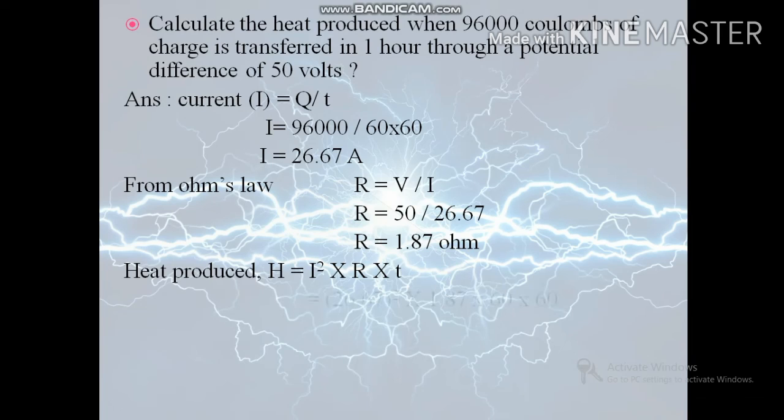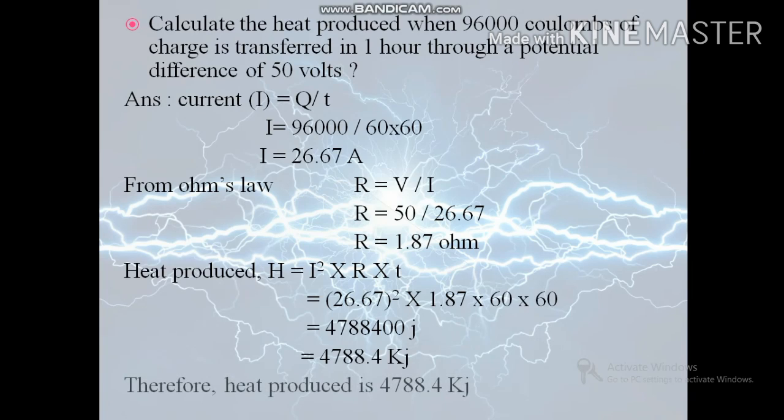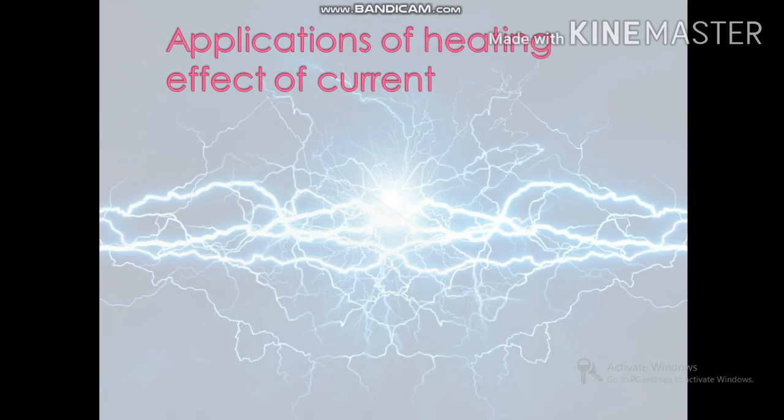By putting these values of I, R and T, we got 4788,400 joule, and by converting this into kilojoule we got 4788.4 kilojoule. So here heat produced is equal to 4788.4 kilojoule.